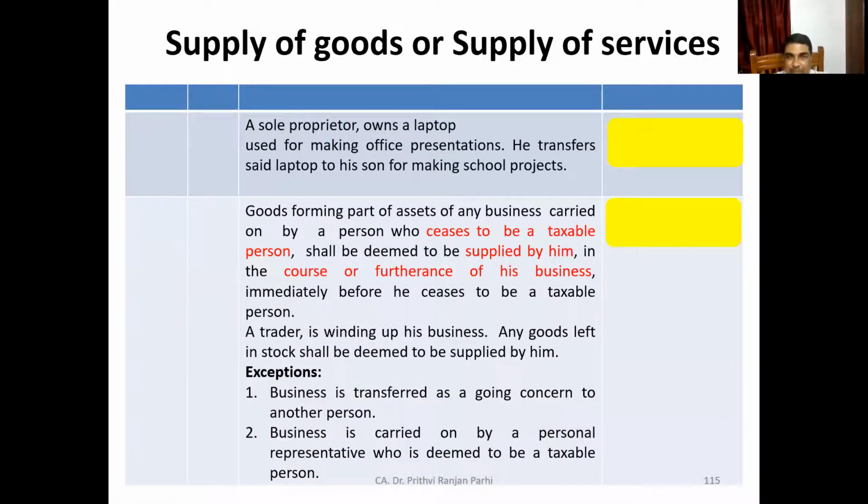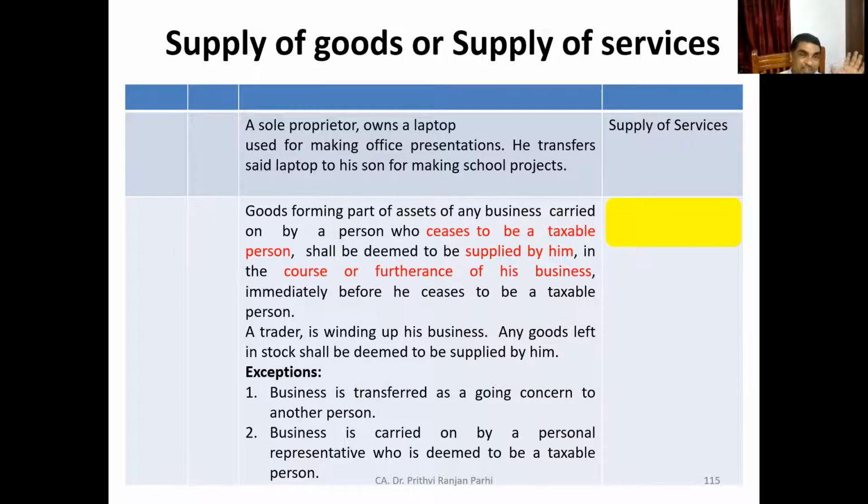Okay, the example we discussed right now, here is an example. A sole proprietor owns a laptop used for making office presentations. He transfers the laptop to his son for making a school project. Now, is it a supply of goods or a supply of services? Services. Very good. Supply of services.